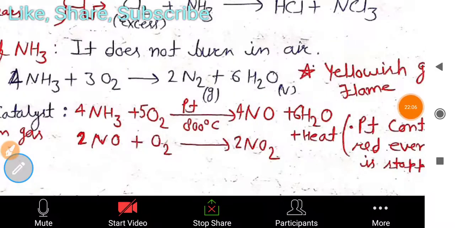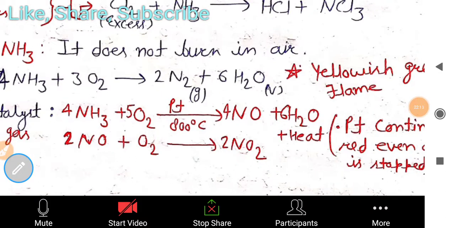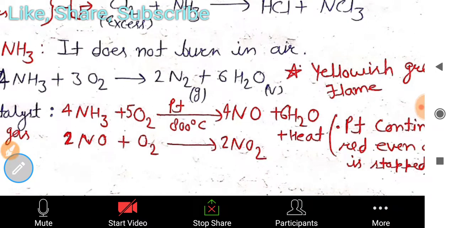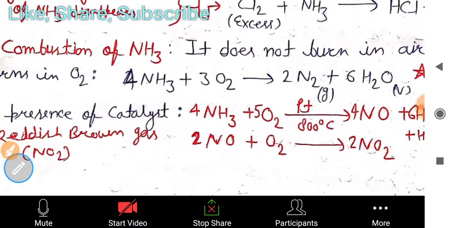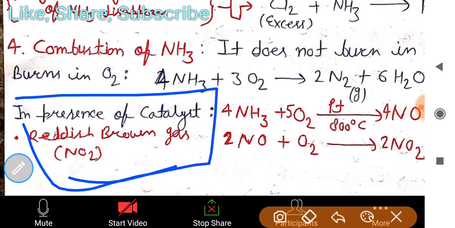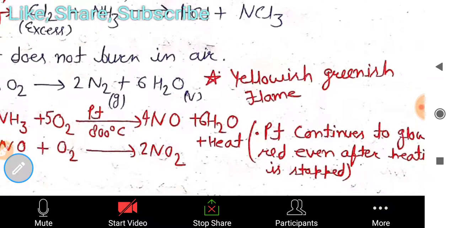So, the catalyst. You can see its reaction with the catalyst in the presence of oxygen: NH3 plus 5O2 forms nitrogen oxide. Then nitrogen oxide further reacts with oxygen and forms nitrogen dioxide. So a reddish brown gas will be evolved in this reaction in the presence of a catalyst. This is mainly for the question: reddish brown gas is formed when NH3 reacts with oxygen in the presence of platinum. Reddish brown gas NO2 is evolved.